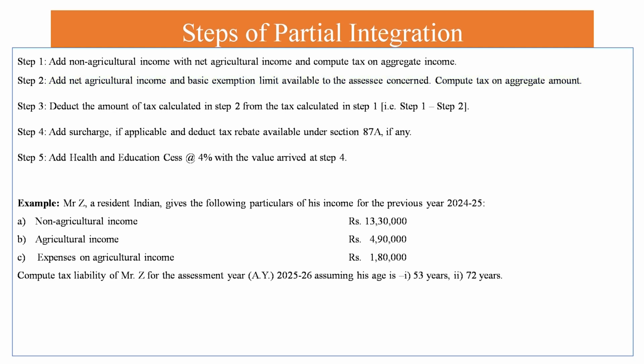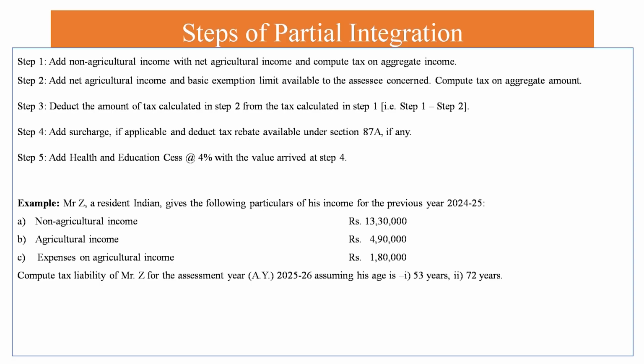So step 1 is to add non-agricultural income with net agricultural income and compute tax thereon. Second step, we have to add net agricultural income and basic exemption limit and compute tax on them.